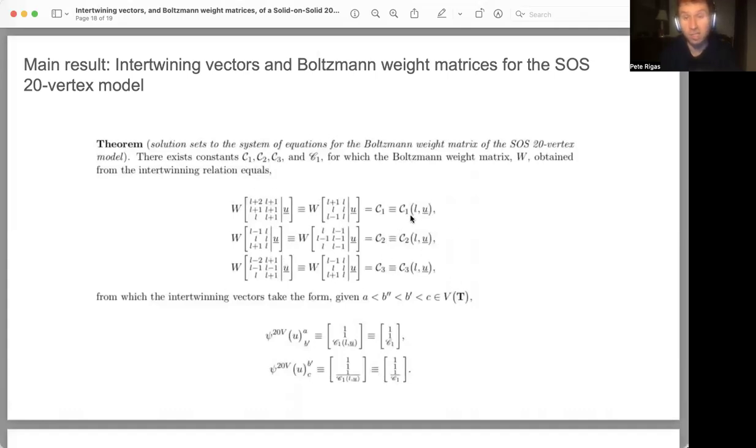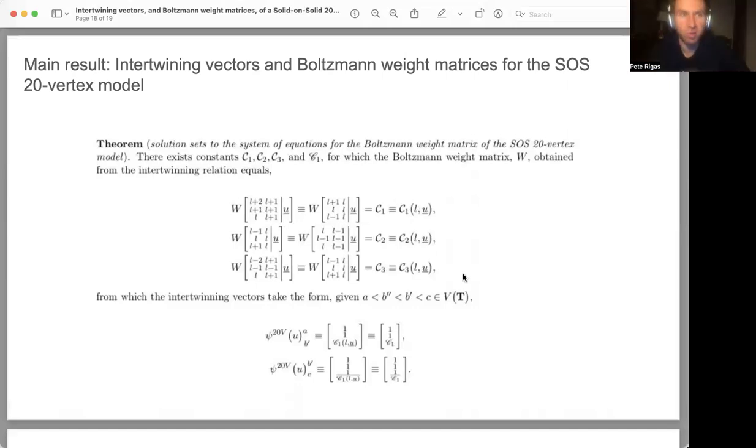So these are just constants that are dependent upon L, some strictly positive parameter, as well as the spectral parameter underline U, which is given by the spectral parameter that I just denoted as U over the triangular lattice. Adopting the notation from the literature reference I'd given for the solid on solid model from the seven vertex model, we can look to apply some type of intertwining relation, which is dependent upon the spectral parameter U of the triangular lattice, and which can be expressed in terms of some constant which is dependent upon L, some strictly positive parameter, and the spectral parameter itself.